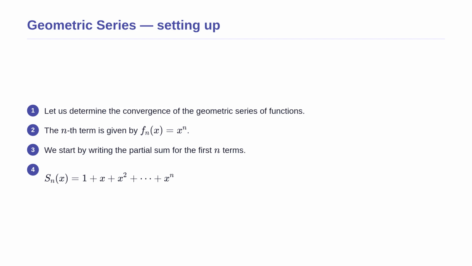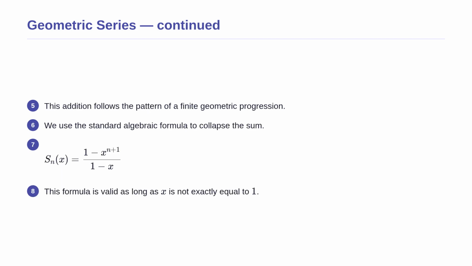To solve this, we first write out the running total, which is the partial sum. We start with x to the power of 0, which is 1, and keep adding higher powers of x until we reach x to the power of n. This represents the physical act of adding the first few layers of our mathematical structure. Continuing with our running total, we notice a helpful pattern.